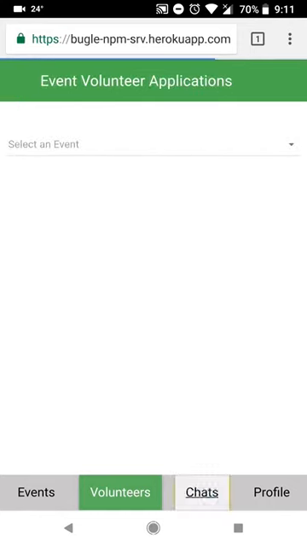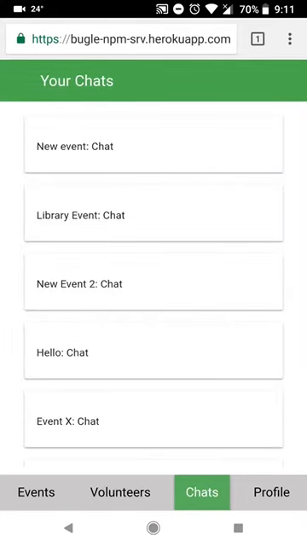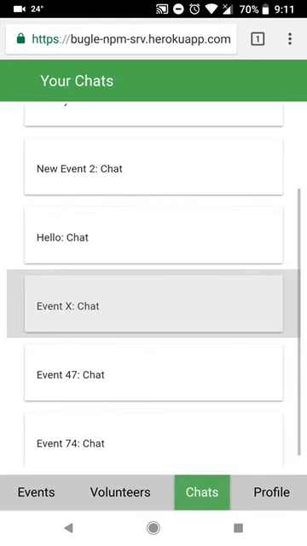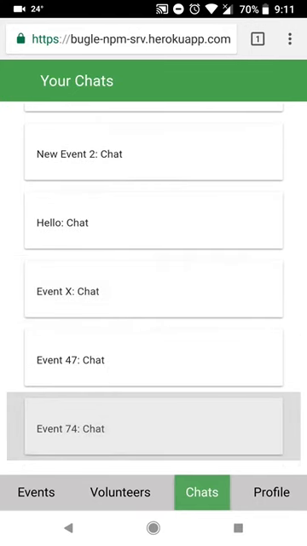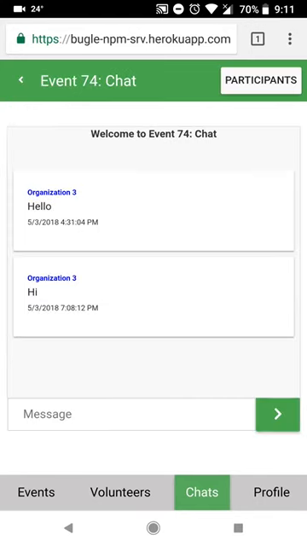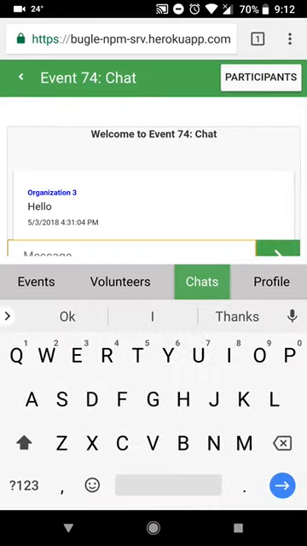The chats tab will show the list of chats for all the events hosted by the organization. Clicking on one of the chat options will take you to the chat screen. Only the organizer and the approved volunteers will be able to see this chat screen. The organizer can convey information about the event through this chat window.